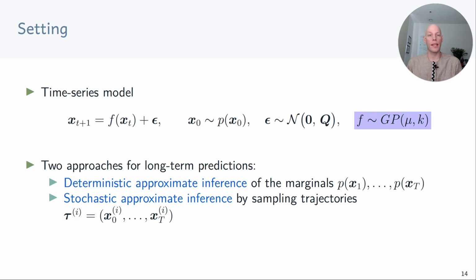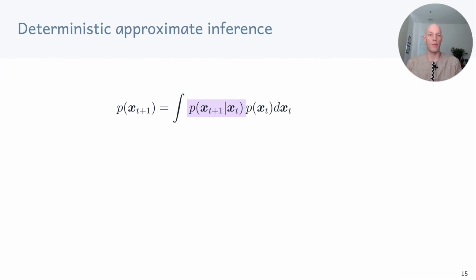We'll be looking again at two different approaches for making long-term predictions. Deterministic approximate inference, where we iteratively determine the marginal distributions of future states, and stochastic approximate inference, where we obtain trajectory samples. Now let's start again with deterministic approximate inference.